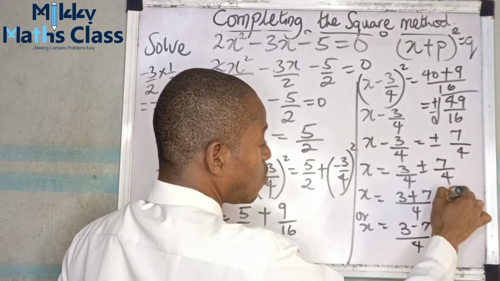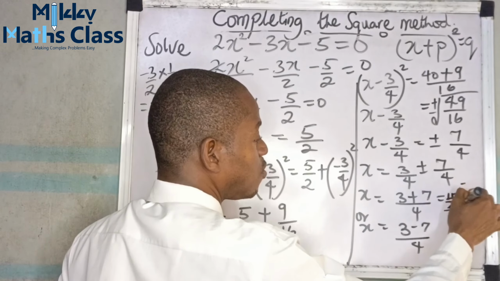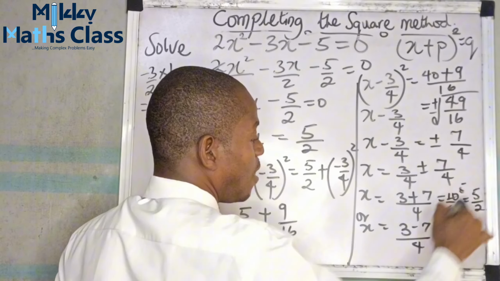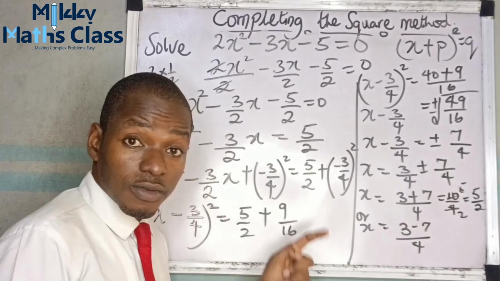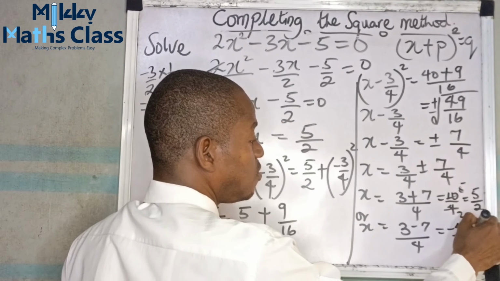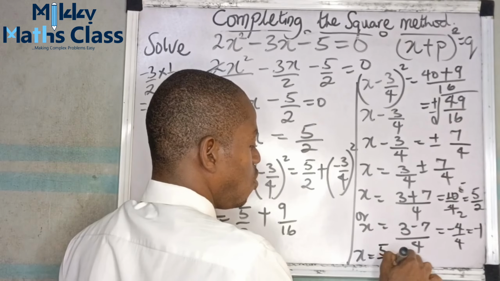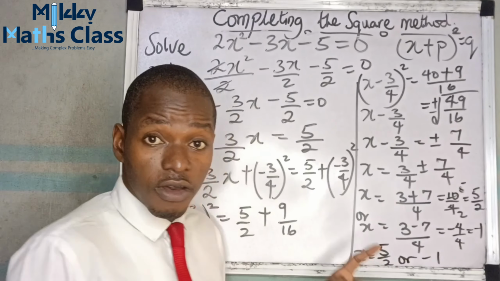10 over 4, we can use 2 to divide. 2 here 2, 2 here 5, that will give us 5 over 2. And the next one, 3 minus 7, that's negative 4. Negative 4 over 4, that's negative 1. So our x is equal to 5 over 2, or negative 1.